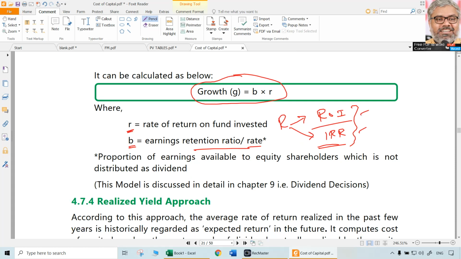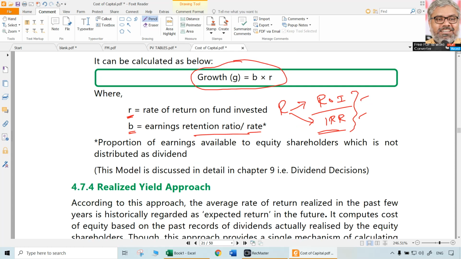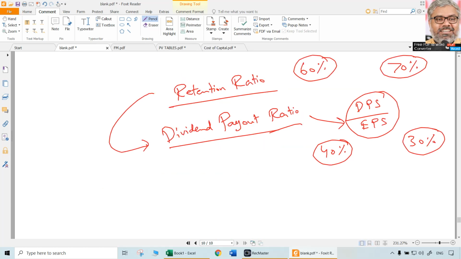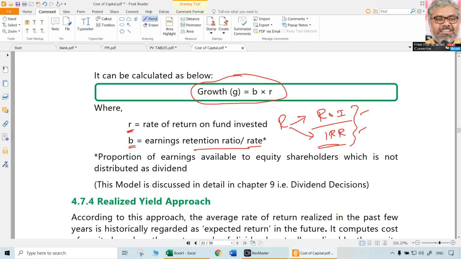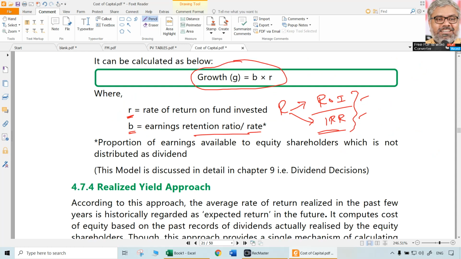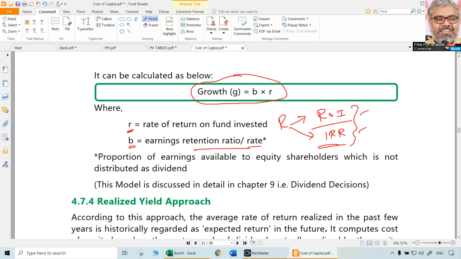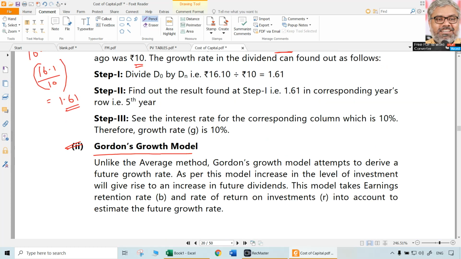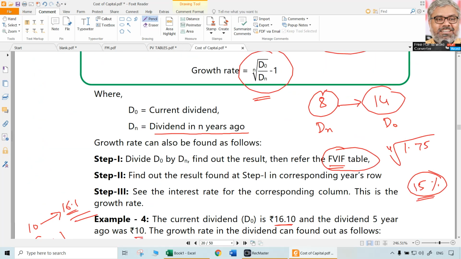So that is R. B is something most of the times you have to calculate, which is retention ratio. Retention ratio is nothing but a complement of payout ratio. Payout ratio formula we already know. So we can first find out dividend payout ratio, which is nothing but DPS by EPS. Then 1 minus that payout ratio, or 100 minus that payout ratio, will give you retention ratio. That's all. That is growth rate formula, B multiplied with R. That is one more model for computation of G, the growth rate.